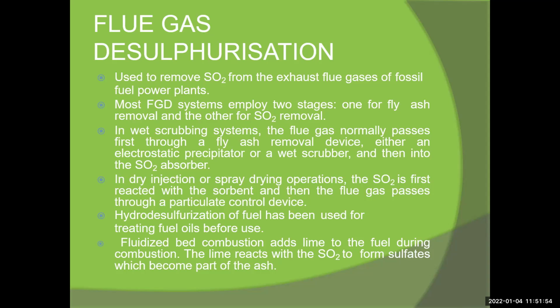They work on separate flue gas. The third one is the wet scrubbing system. The flue gas normally passes first through a fly ash removal device, either an electrostatic precipitator or a wet scrubber, and then into the SO2 absorber.